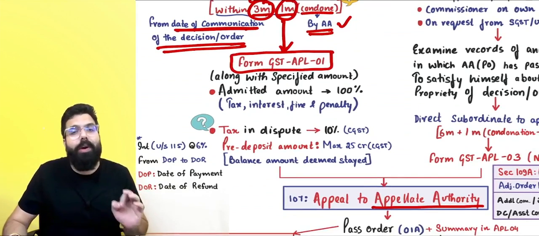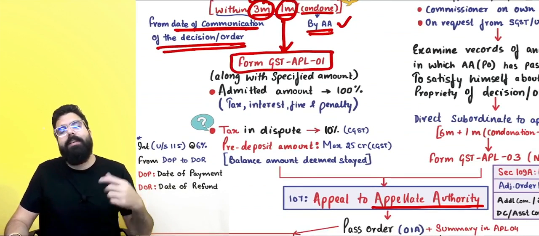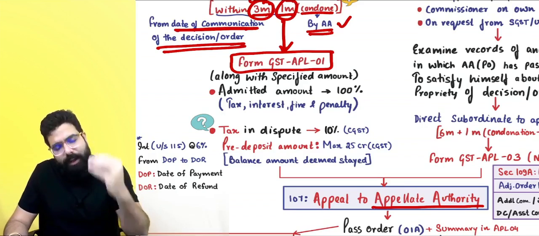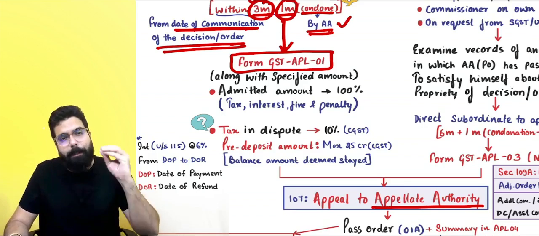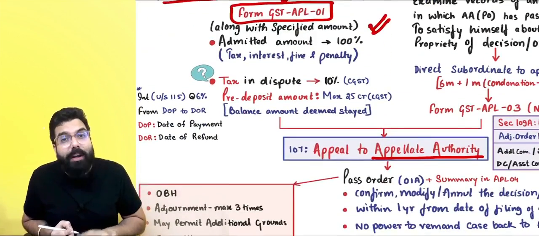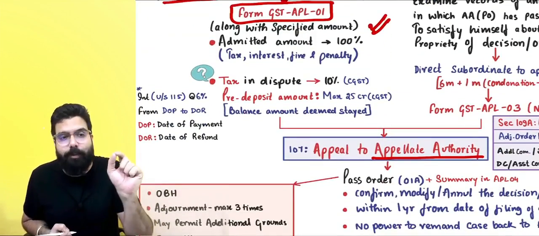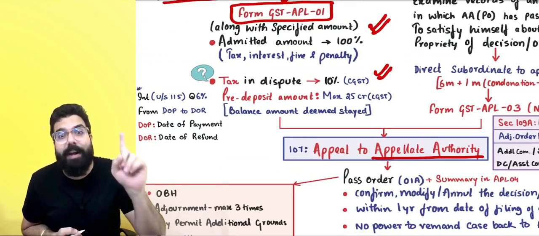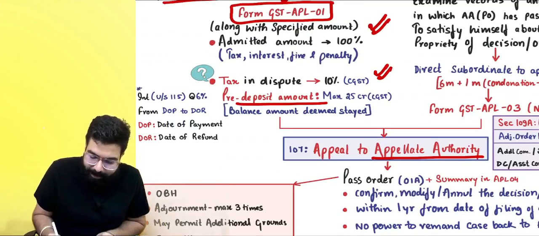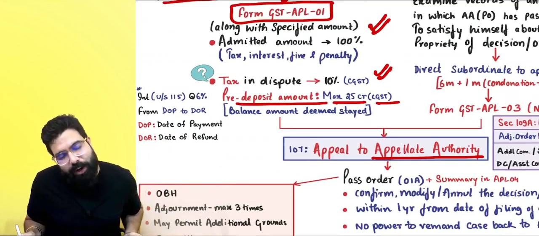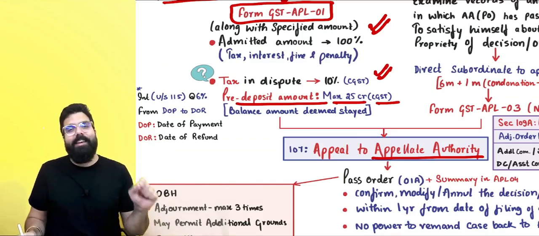Along with that, you have to pay the specified amount, basically whatever tax, interest, penalty you are admitting, telling, sir, I accept that this is the amount of tax, interest, penalty I should pay. That amount you pay in full. Whatever is the amount of tax in dispute, 10% of that has to be paid as pre-deposit. And always remember, pre-deposit can be a maximum of 25 crore under the CGST Act and 25 crore under the SGST Act.